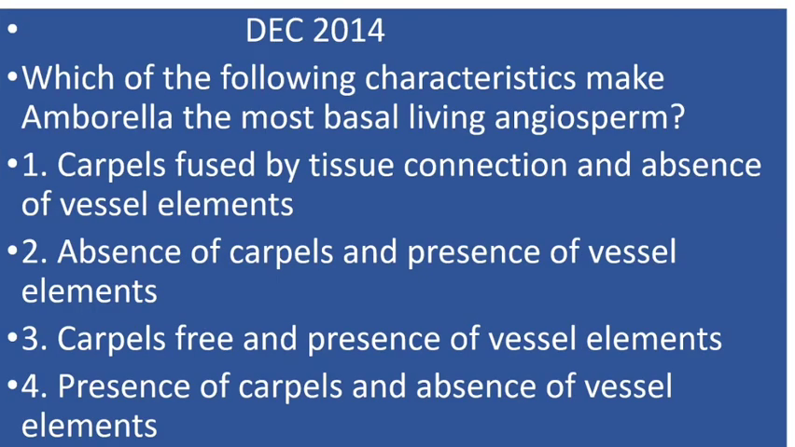This was a question of the December 2014 NET examination. Which of the following characteristics make Amborella the most basal living angiosperm? Carpel fused with tissue connection and the absence of vessel elements. Absence of carpel and presence of vessel elements. Carpels free and presence of vessel elements. Presence of carpel and absence of vessel elements. So the answer is the fourth one, because in the first alternate carpels are not fused. These are free.